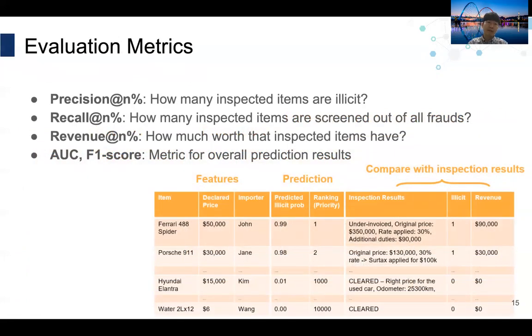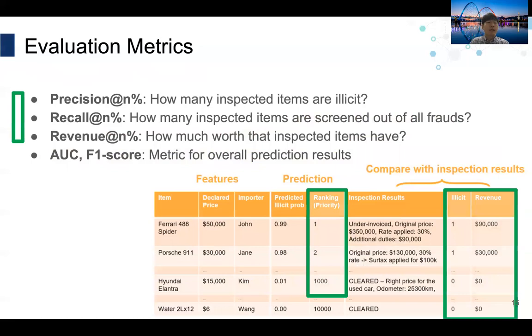Therefore, the performance of the AI-based customs selection algorithm can be compared with manual inspection results by customs officials. The first 3 metrics, precision, recall, and revenue at N%, show the performance when inspecting N% of total trade. To be more specific, precision at N% indicates the proportion of illicit items among all inspections.